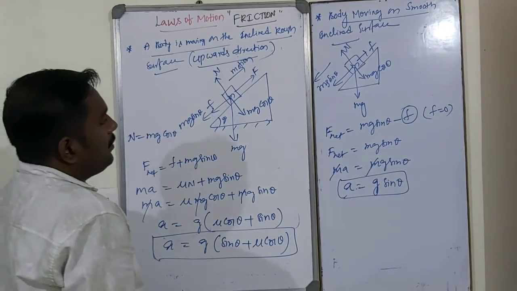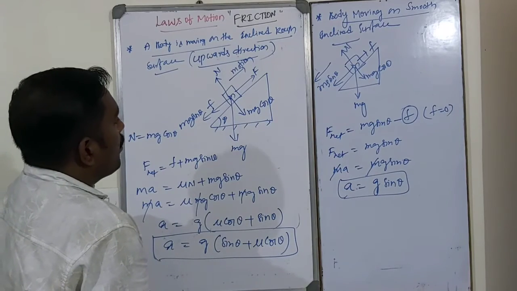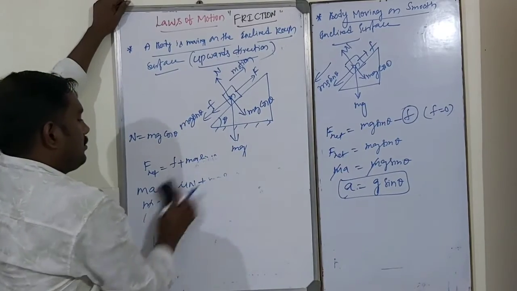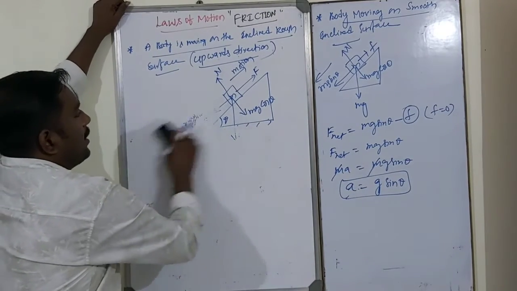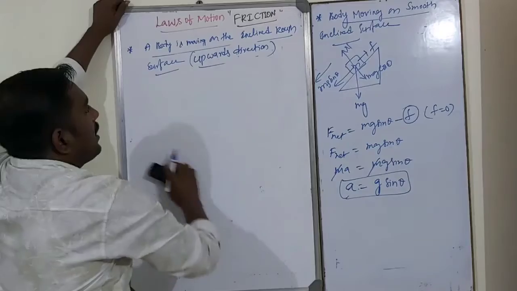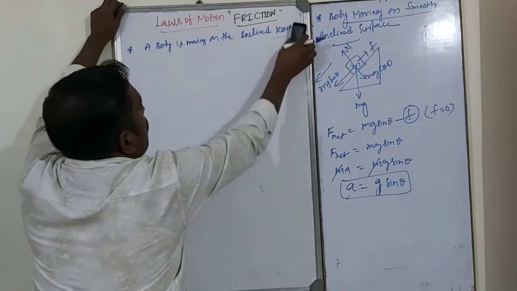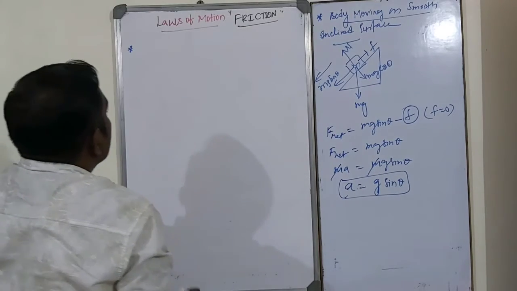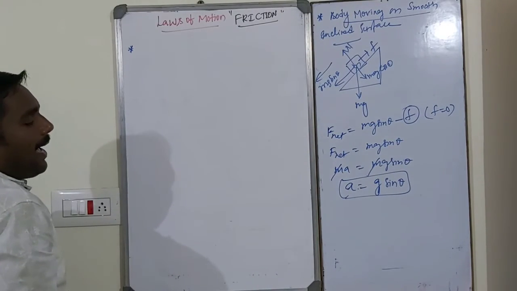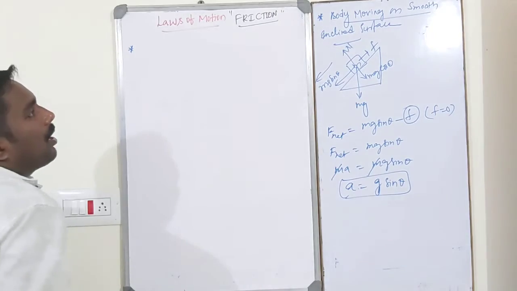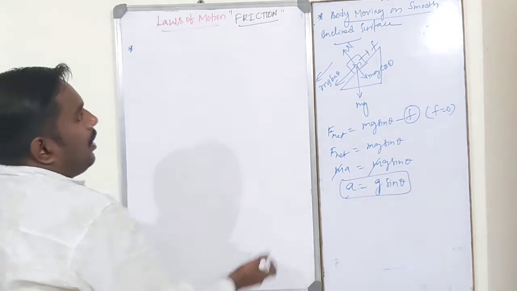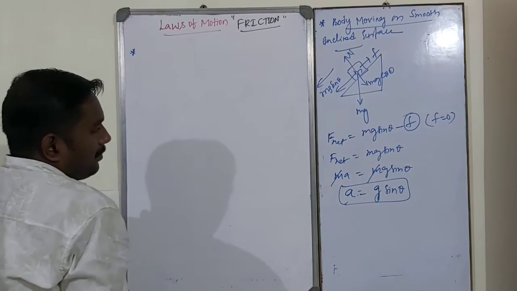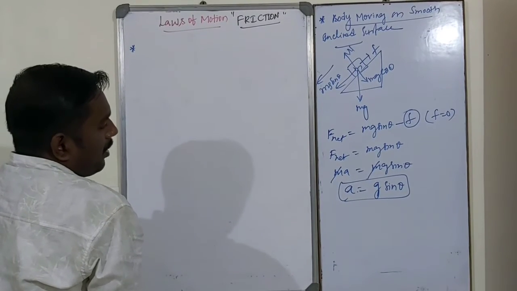So one problem, students. See, a body is moving on an inclined surface. The acceleration of the body is equal to n times the acceleration of the body on a rough surface. So that is, a body is moving on.